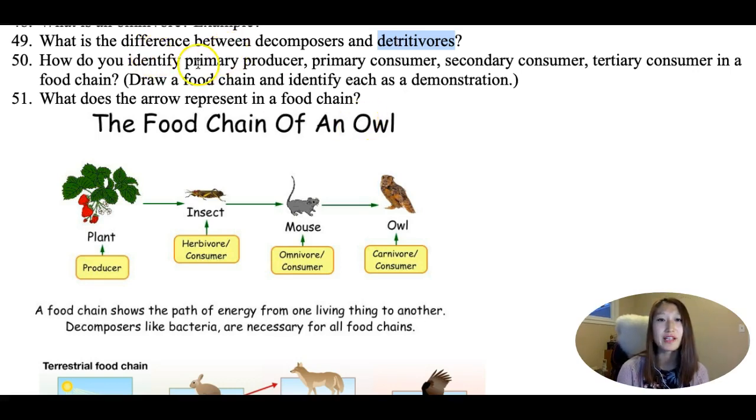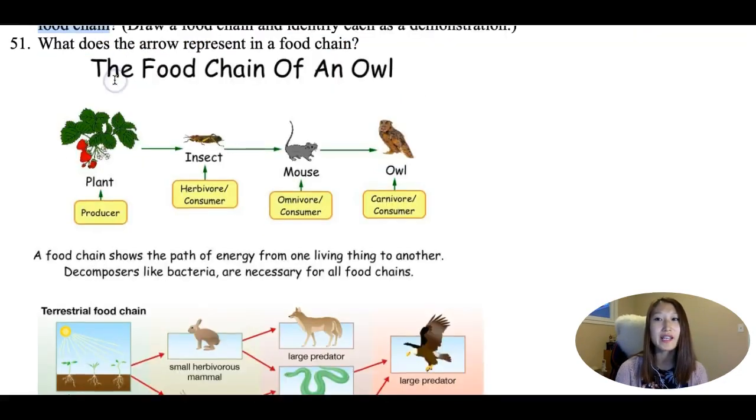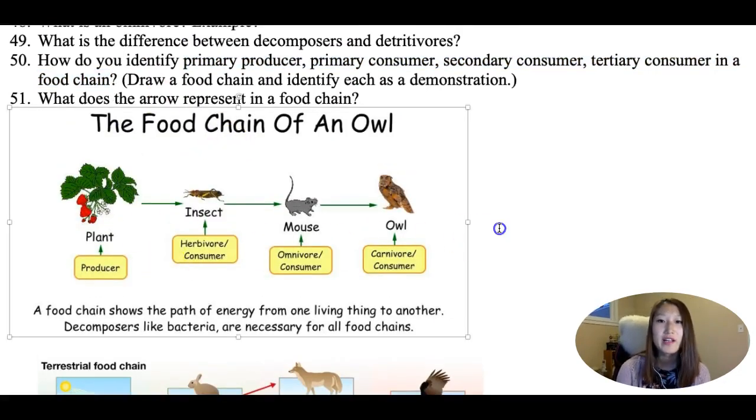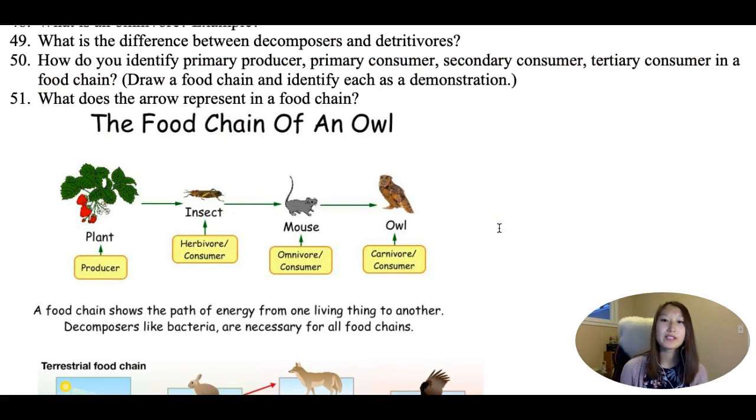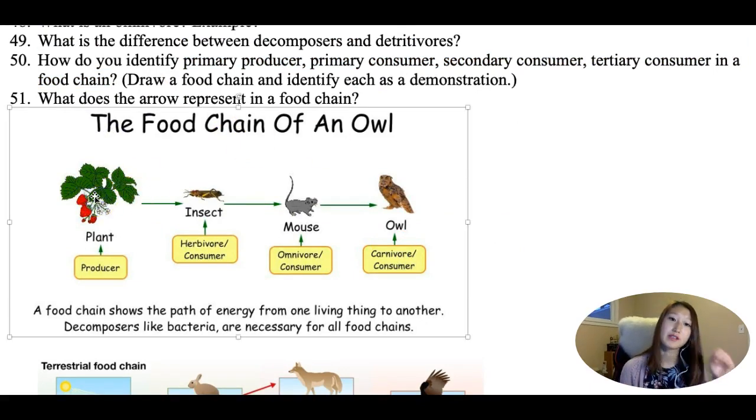You need to be able to identify all of these, so let's take a look at this food chain right here. At the beginning of a food chain, you should always have a producer, because the producers will ultimately harvest the energy from sunlight, turn that into a more organic form of energy, and then use that to support all the other organisms. So we have the plant right here as a producer, you can call it the primary producer. The next one up is called a primary consumer, and that is usually an herbivore, because it's eating the plant.